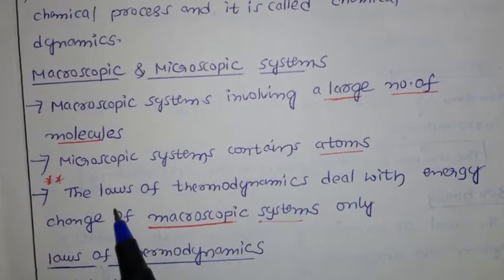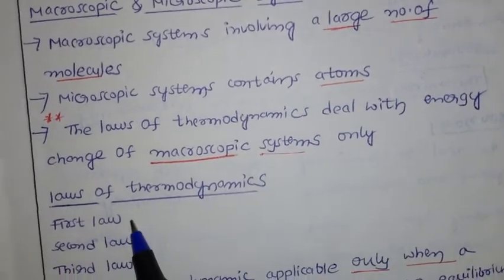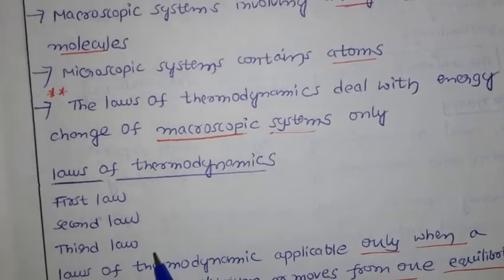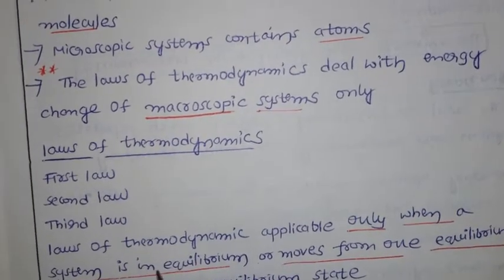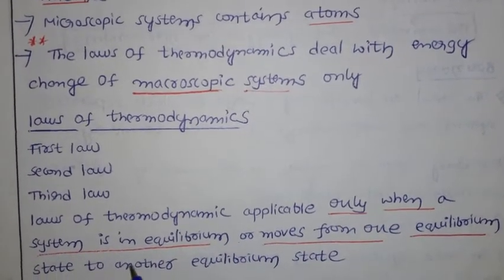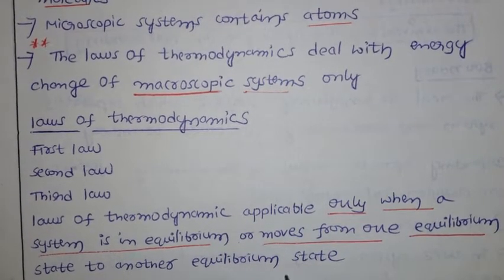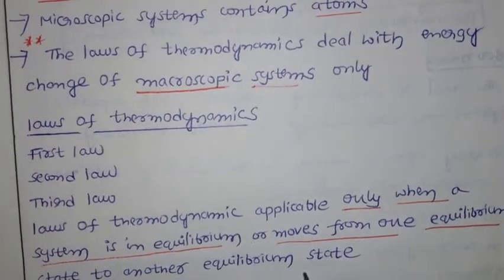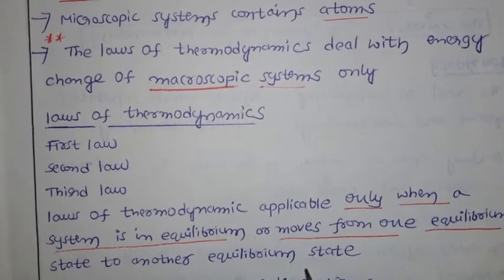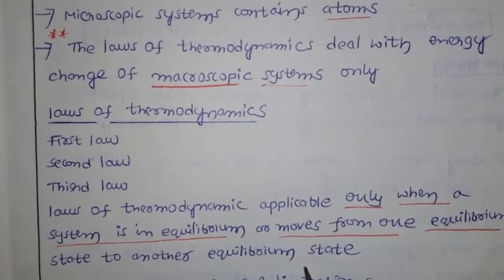Now, we just mentioned the laws of thermodynamics. How many laws do we have? In actual we have the first law, second law, third law, and also the zeroth law, which I will discuss later. The laws of thermodynamics are applicable only when a system is in equilibrium or moves from one equilibrium state to another equilibrium state. You may not understand these terms immediately, so listen to the video completely, and after that you will come to know what we are discussing.